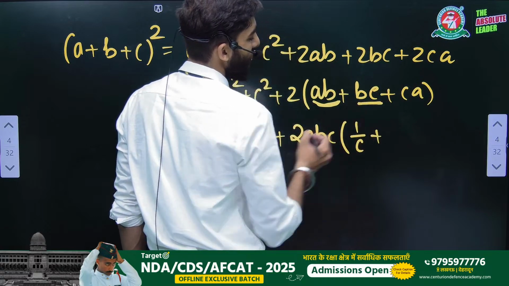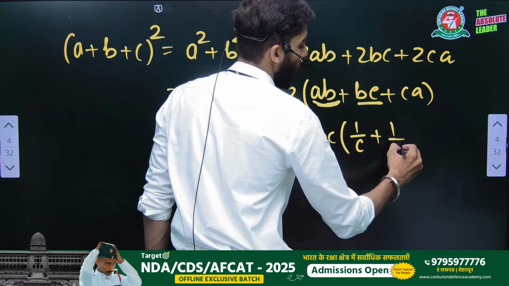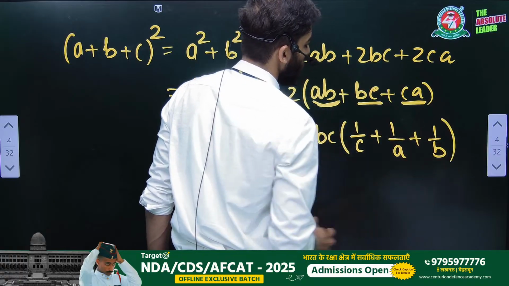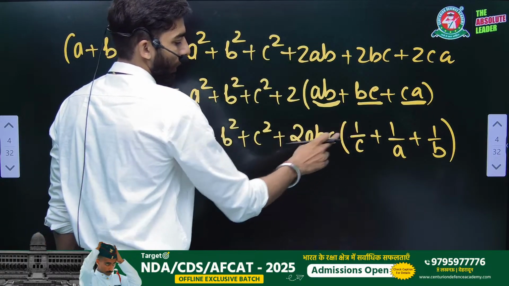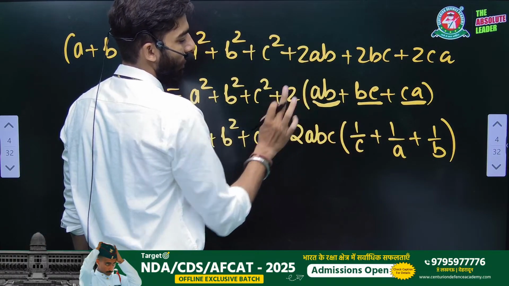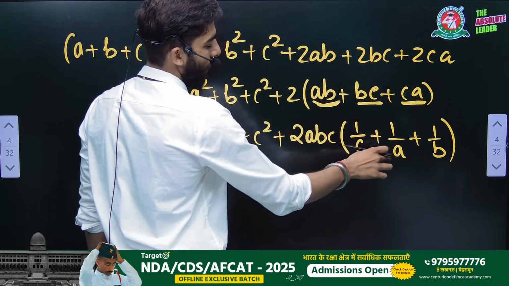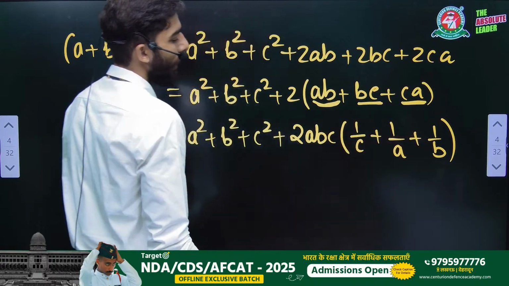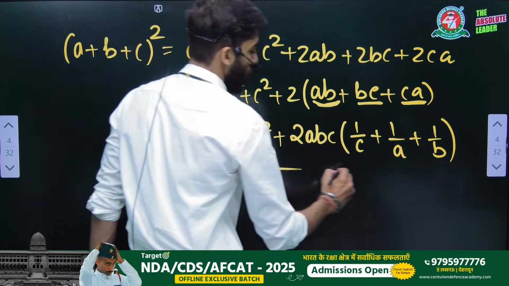Similarly, I am taking ABC common here. So what we have to do? 1 by A. If I am taking ABC common here, 1 by B. Right? If you multiply ABC, CC cancel out, you will get AB. ABC into 1 by A cancel out, you will get BC. ABC multiplied by 1 by B, BB cancel out, you will get AC, CA. Right? So this is also a formula.